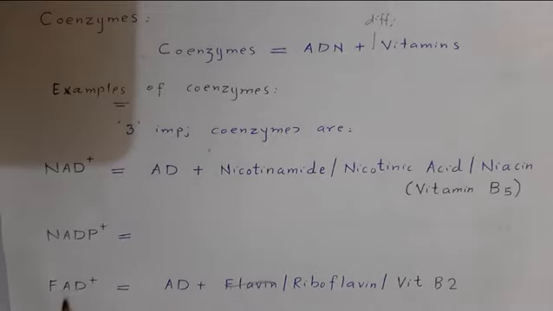Another and third important coenzyme is FAD. In FAD, again AD is adenine dinucleotide, and F stands for riboflavin. Riboflavin is another vitamin, that is vitamin B2. So here, adenine dinucleotide in combination with vitamin B2 or riboflavin forms an important coenzyme called FAD, which stands for flavin adenine dinucleotide.